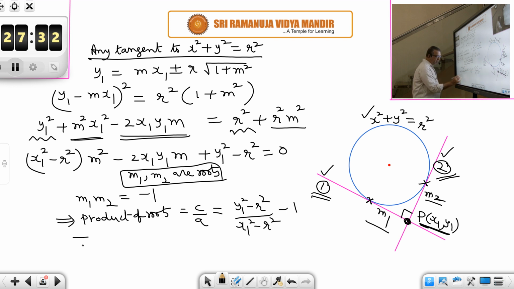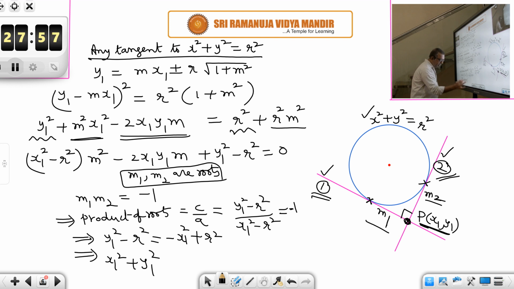So this implies (y1² - r²)/(x1² - r²) is equal to -1. So if you cross multiply, you will get -x1² + r². So take all the terms to the left side, you will get x1² + y1², and r² to the right side, you will get 2r².